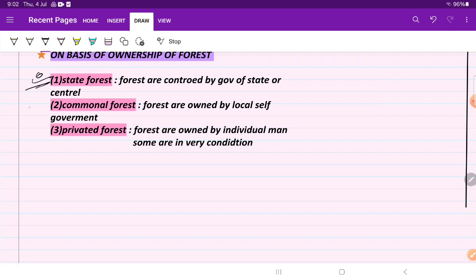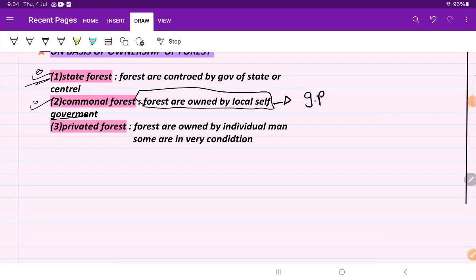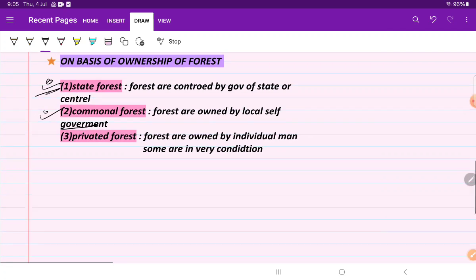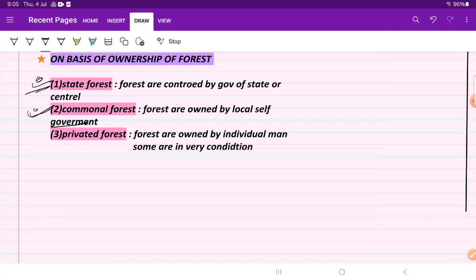Okay, let's start with the communal forest. What are the communal forests? So students, communal forests are those forests which are owned by the self local government, for example, gram panchayat. They are controlled by the gram panchayat. Then all taluka panchayat or anything of a village or any district government own this type of forest. The control of district government is on the communal forest.